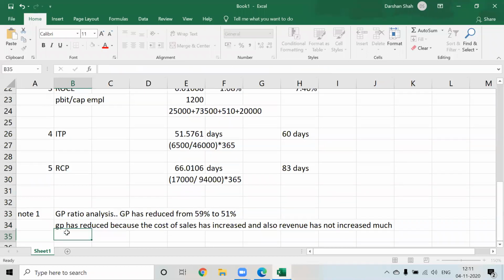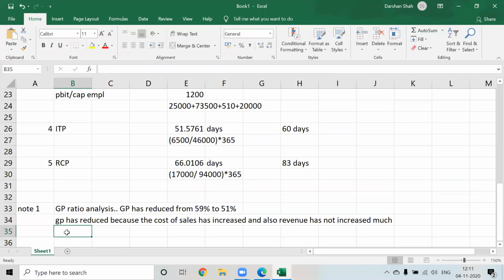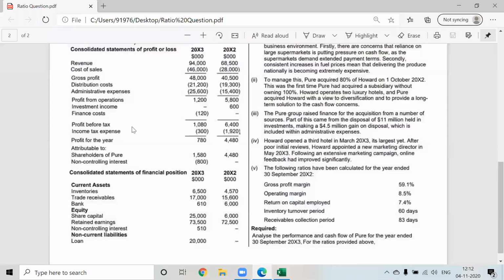Revenue has increased, but it has not increased much. Okay, can I say revenue might be affected, due to what reasons? Revenue might be affected due to what reasons? Now think from farming point of view also, and think from hotel industry point of view also, because this is a consolidated balance sheet. So this parent company was having problems with the supermarket. Because of the supermarket we might now not be able to achieve the selling price that we wanted. So farming revenue might be affected because of that, and hotel revenue is affected.